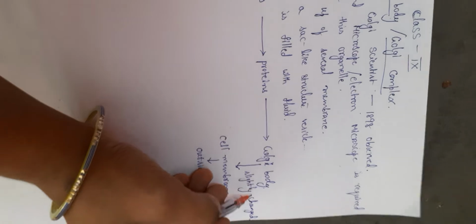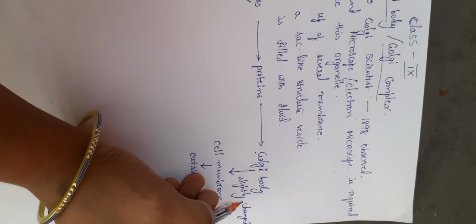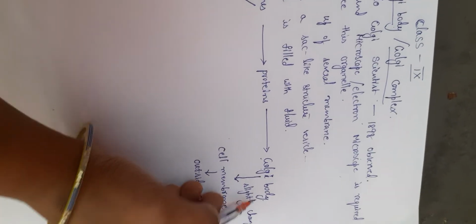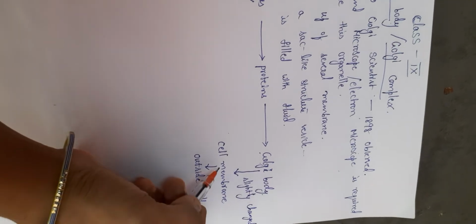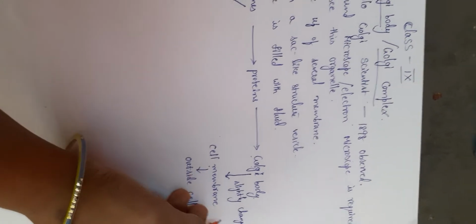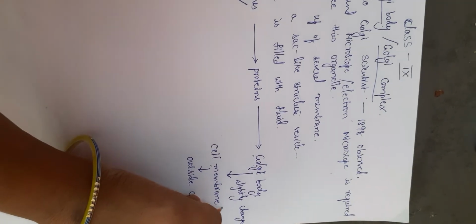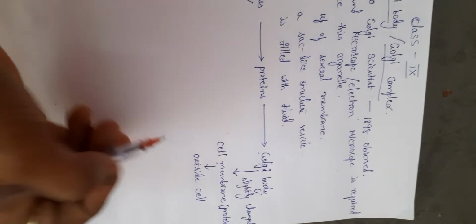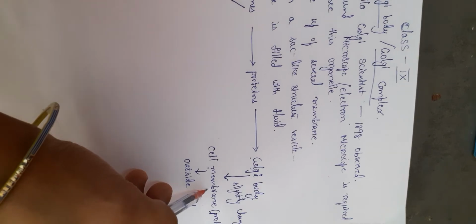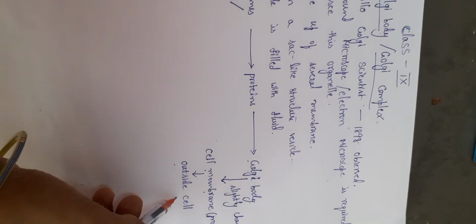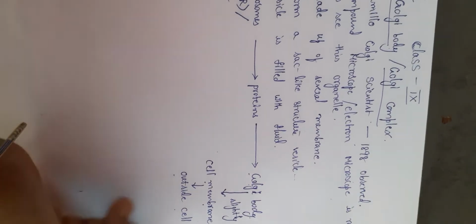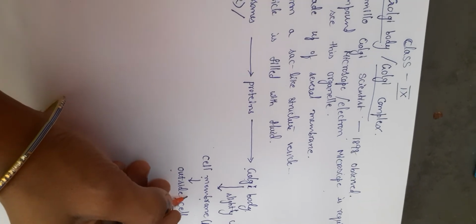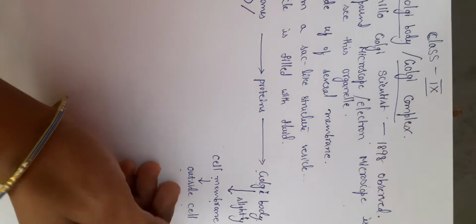Proteins from the Golgi body reach the cell membrane, and they may be present in the cell membrane, because the cell membrane is made up of proteins and lipids, or some of them, like hormones, are thrown outside the cell.